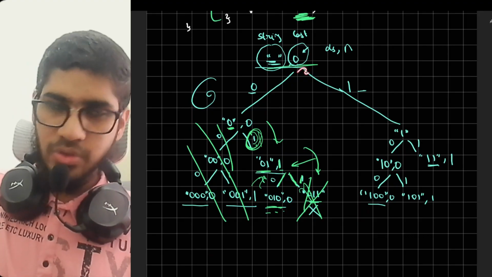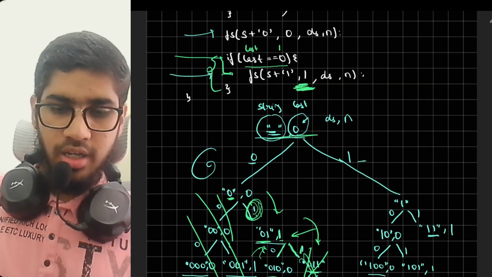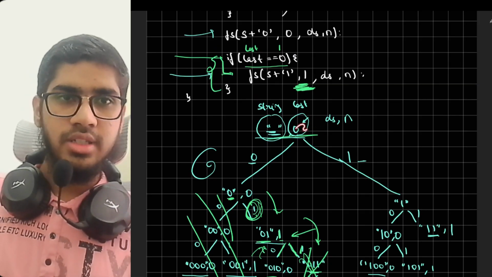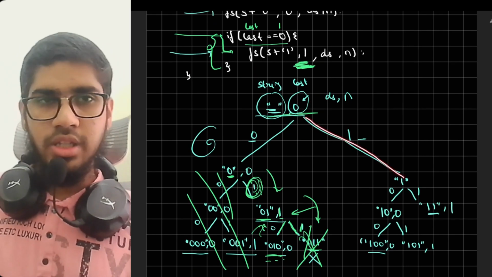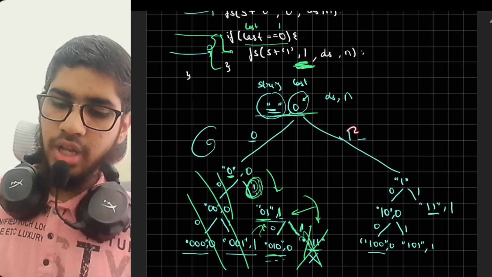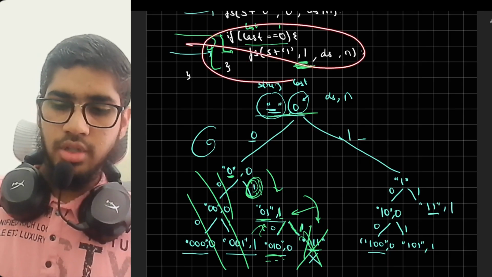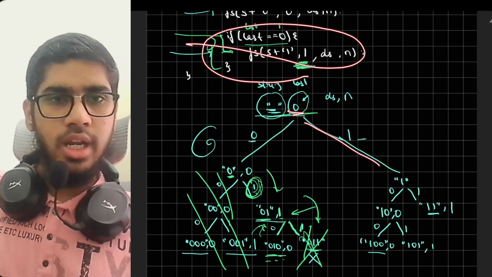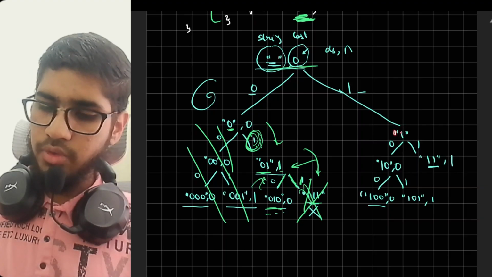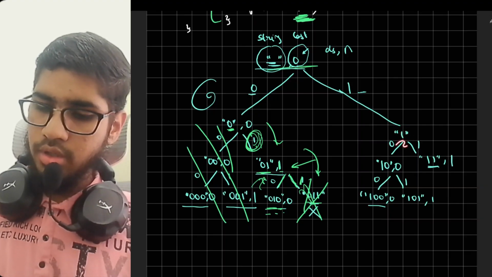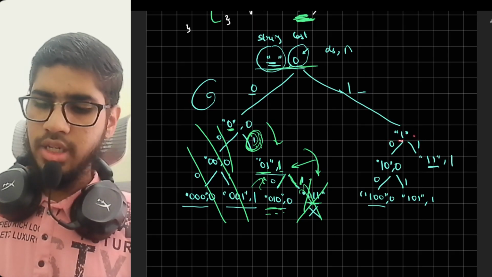If we go to the right side, the function call would check: was the last 0? Yes, it was 0. So it would call the right side and we would add 1 in it. This function call would run now. If last was 0, then go and add 1. Are you understanding? So if we add 1 to the entry string, this would be our empty string plus 1, and the n as it is.